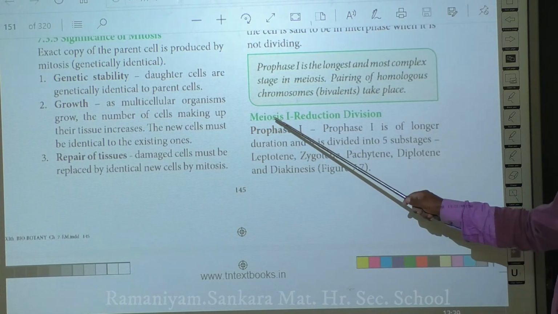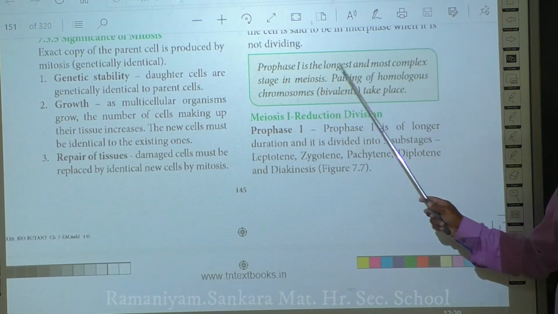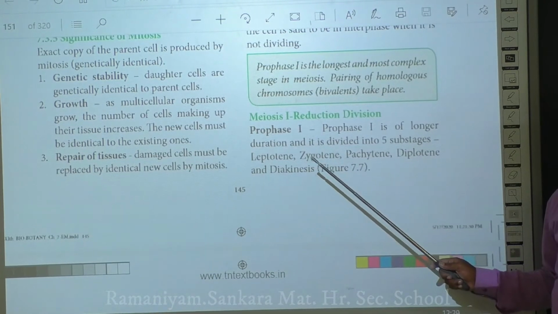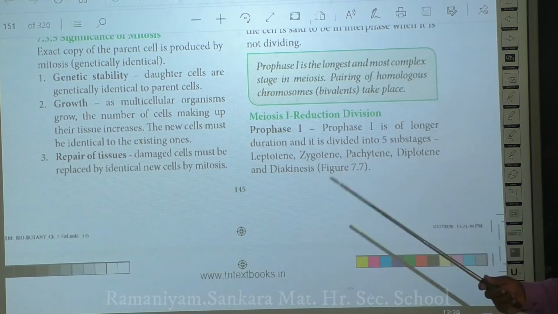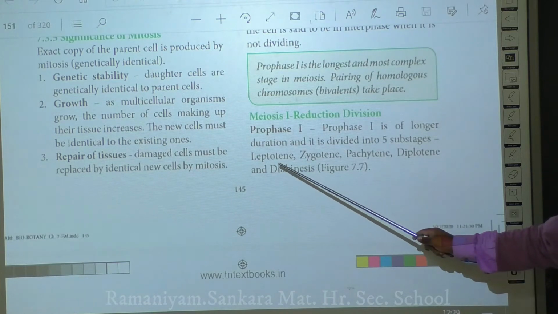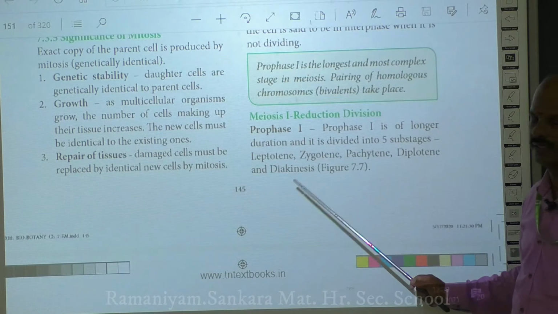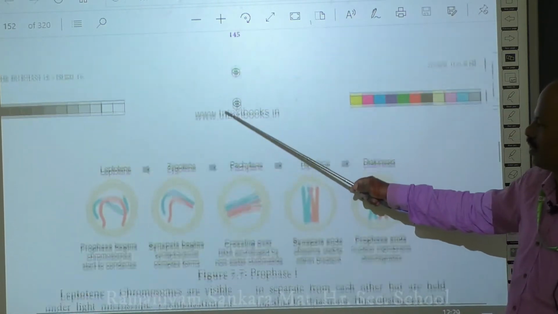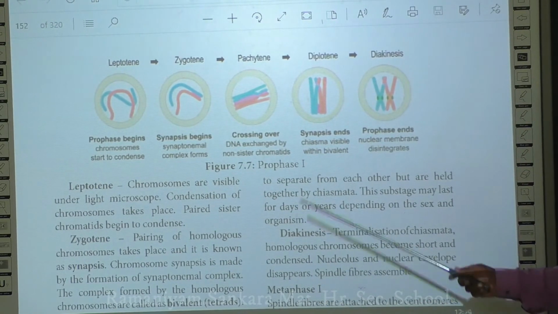So prophase 1 is the first phase of your meiosis 1 and it is of the longest duration. As we already discussed, when compared to mitosis, this prophase 1 is the longest and it is also more complex. This prophase 1 is divided into 5 substages. They are called leptotene, zygotene, pachytene, diplotene and diakinesis. So we will first discuss all these different phases, leptotene, zygotene and the others.